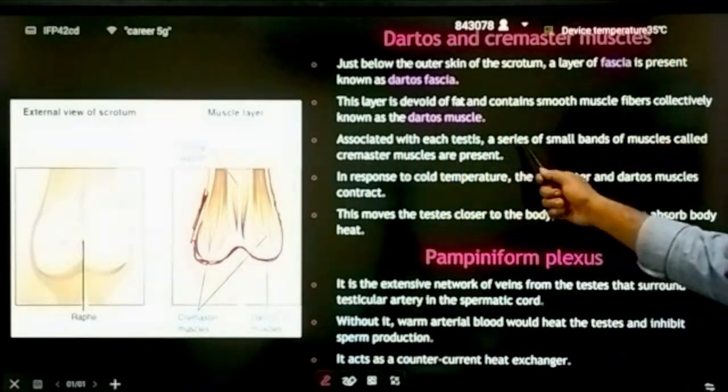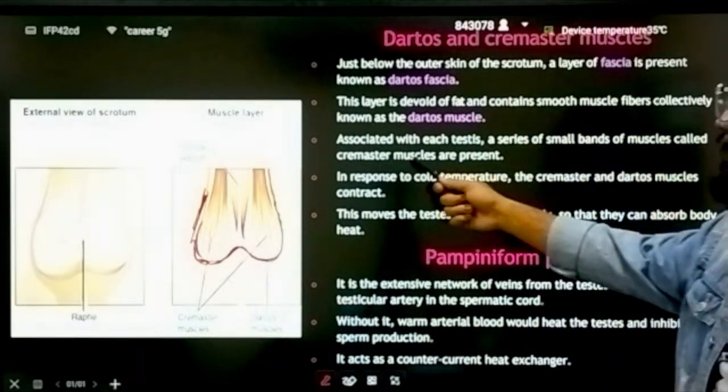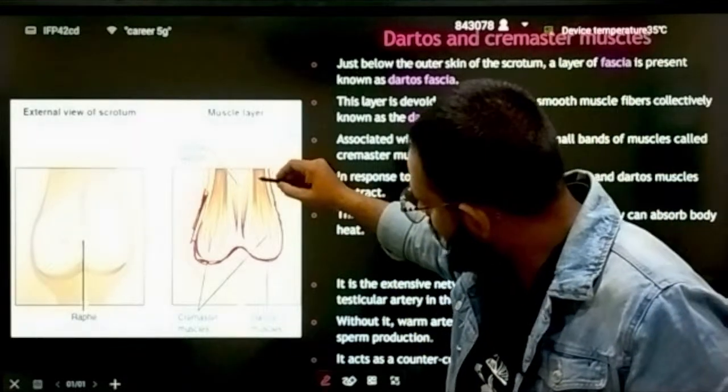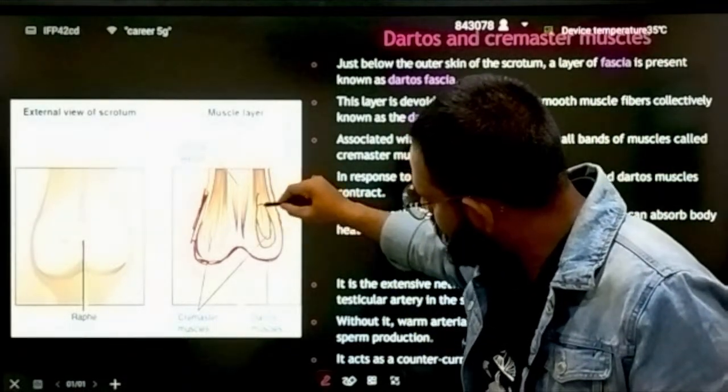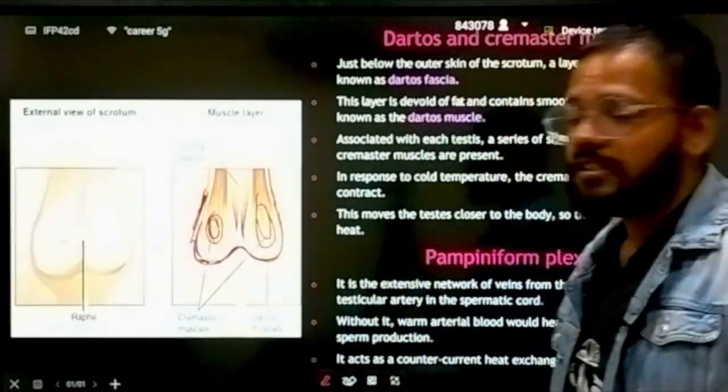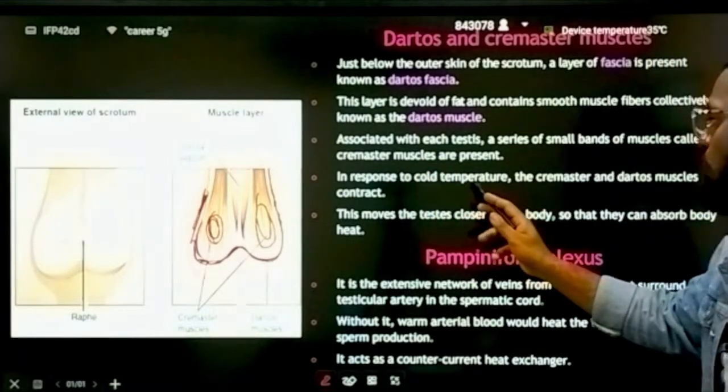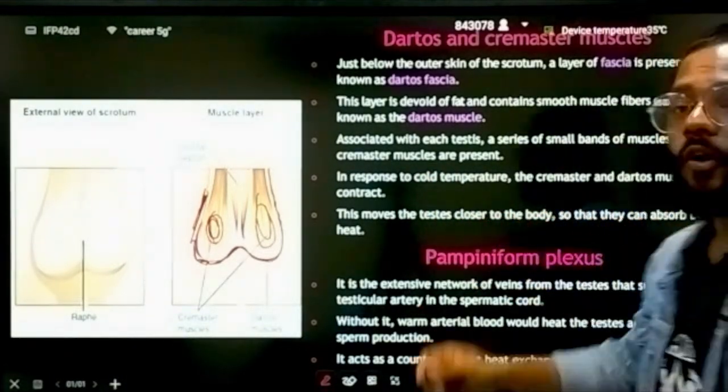Associated with each testis, a series of small bands of muscle called cremaster muscle is present. See this, this is the cremaster muscle. In response to cold temperature, cremaster muscle and dartos muscle contract.